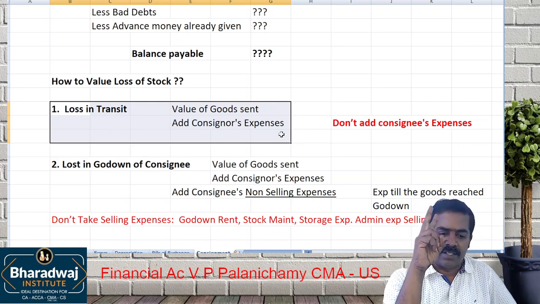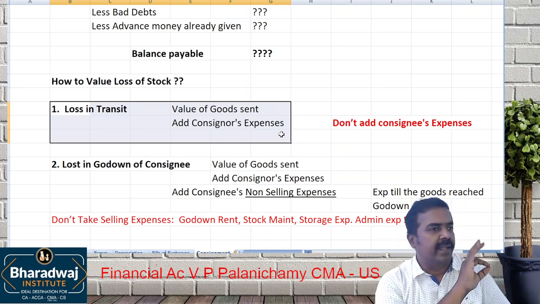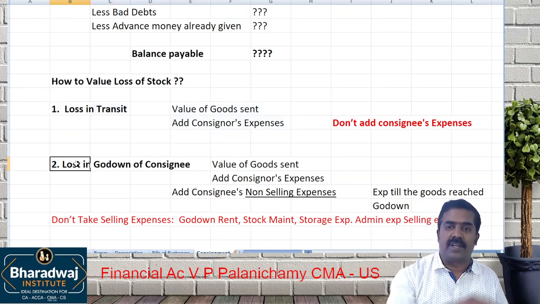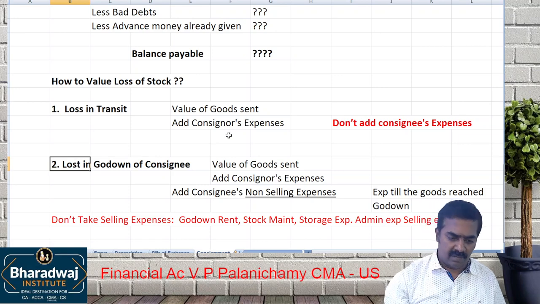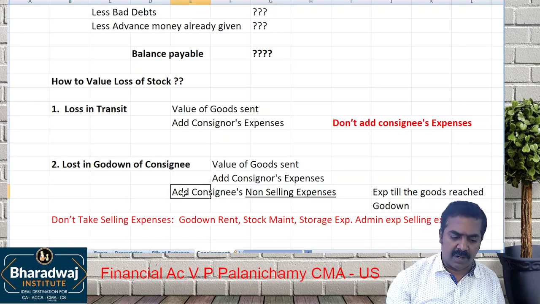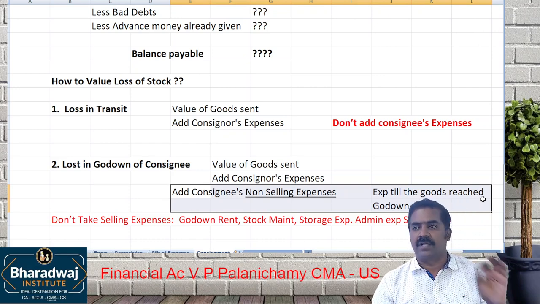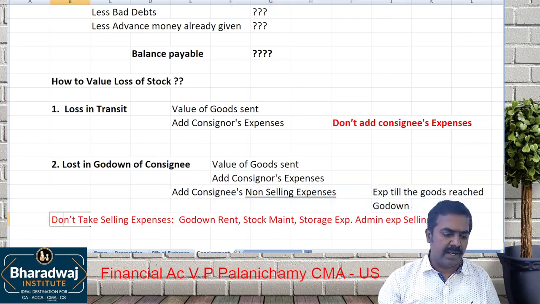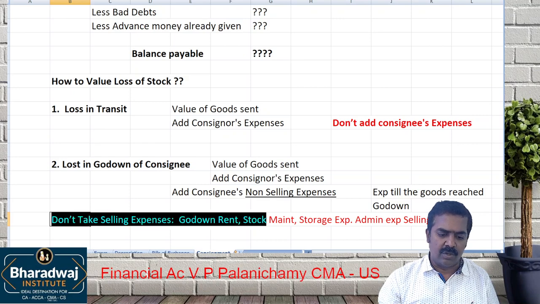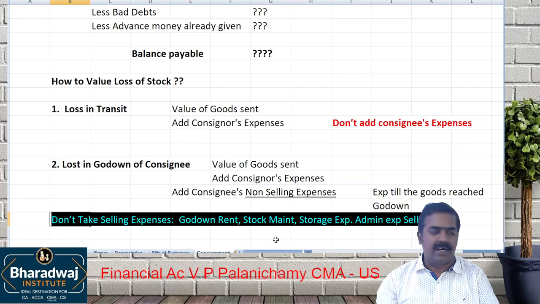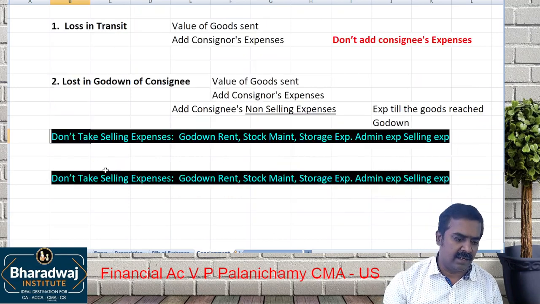Value of goods plus consignor's expenses only. Don't take any expense of the consignee. If the goods are lost in the godown of the consignee, value of goods, consignor's expenses, and consignee's non-selling expenses, that is, expenses till the goods reached the godown, you have to take. Don't take selling expenses like godown rent, stock maintenance, storage and administration expenses.